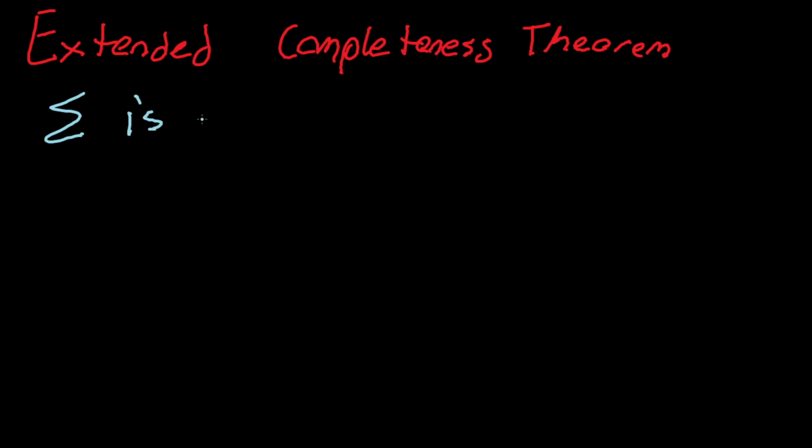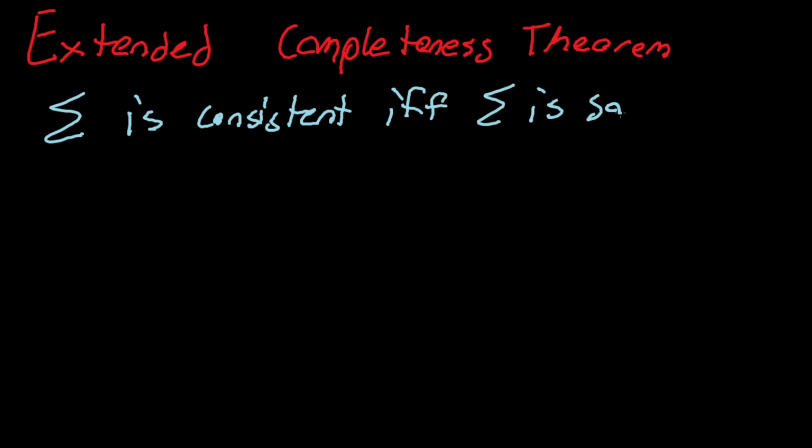sigma is consistent if and only if sigma is satisfiable. And I may not have defined sigma being satisfiable. I can't remember, but it's really simple. It just means that there exists a model that models sigma. Okay? So, in other words, sigma is consistent if sigma has a model, right?